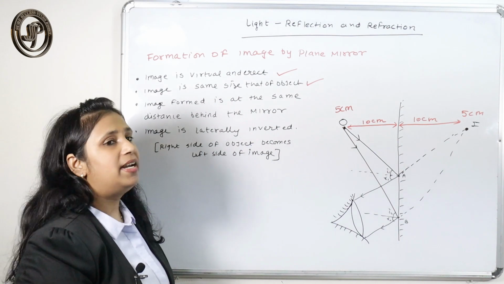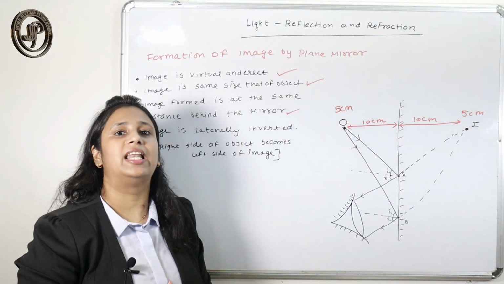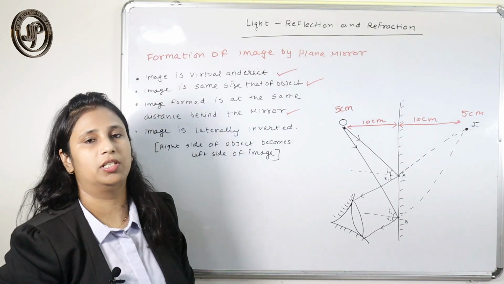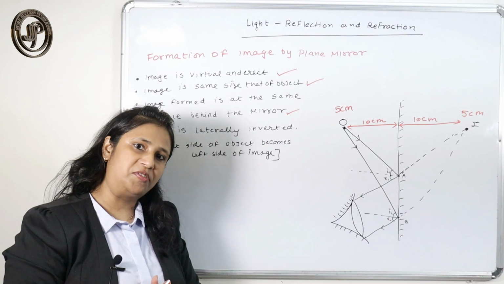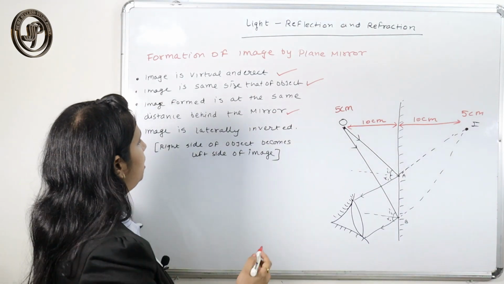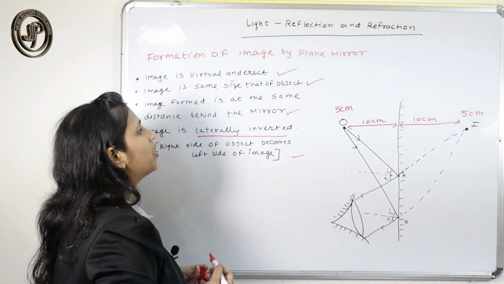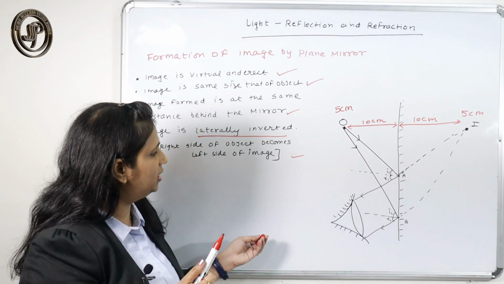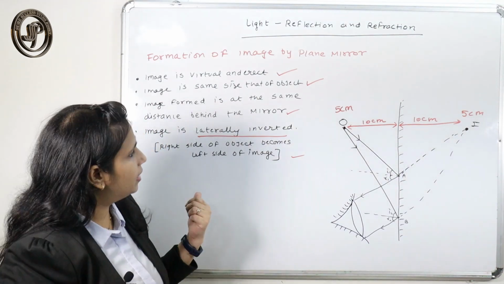Okay. The last point is that the image is laterally inverted, meaning the right side of the object becomes the left side of the image formed. So these are the 4 characteristics that we see when an image is formed in a plane mirror.